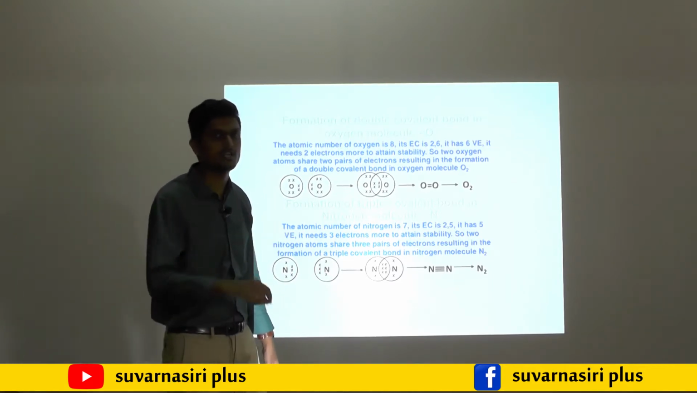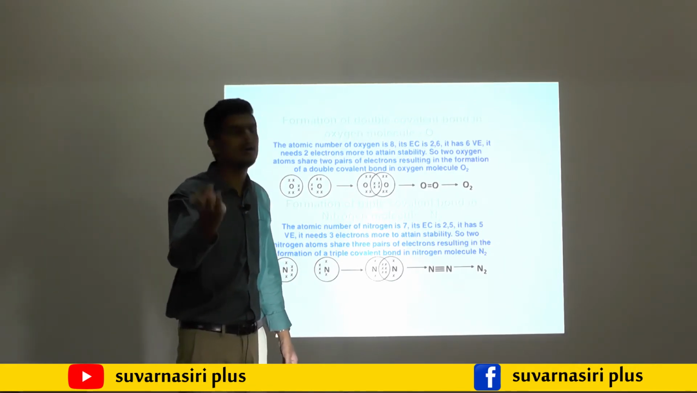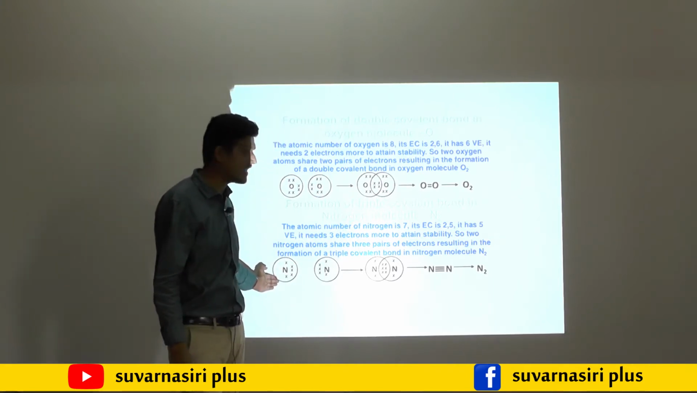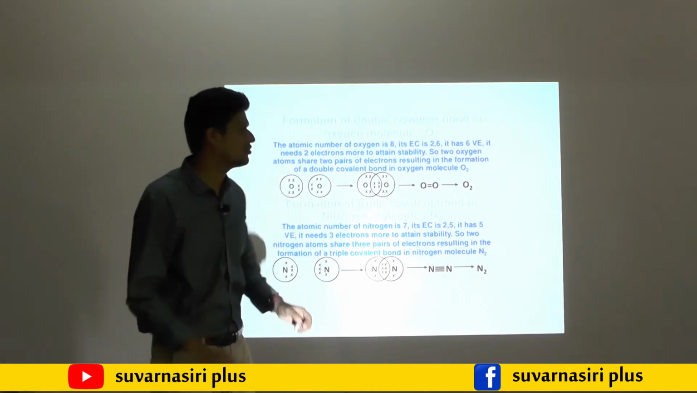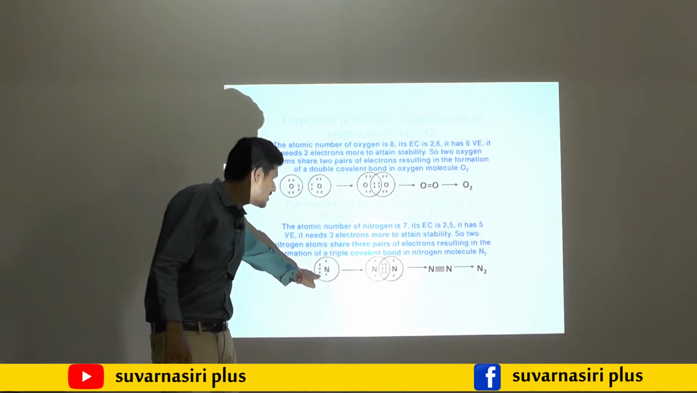Nitrogen has the atomic number 7. If I distribute its electrons, the K shell gets 2 and the L shell gets 5. So nitrogen has 5 electrons in its outermost shell, and this other nitrogen also has 5 electrons. They will share the electrons. So these 3 electrons from one nitrogen are shared with these 3 electrons from the other.